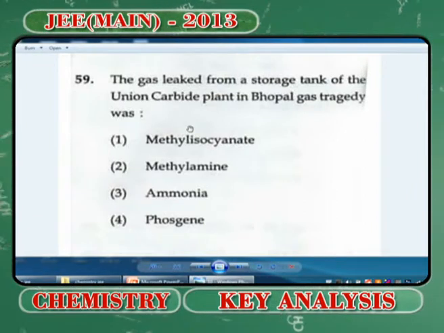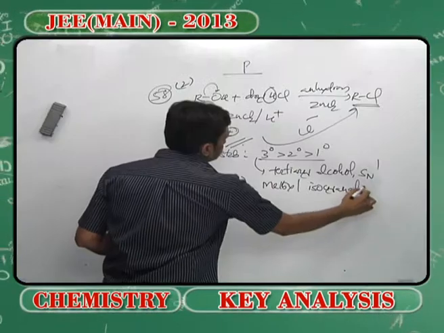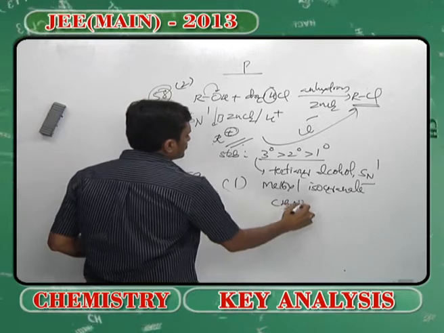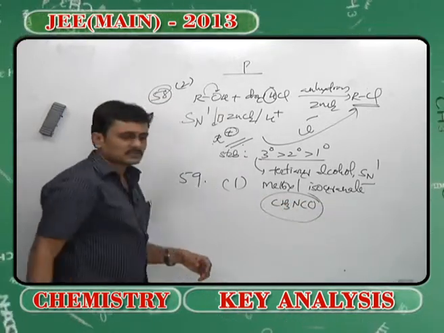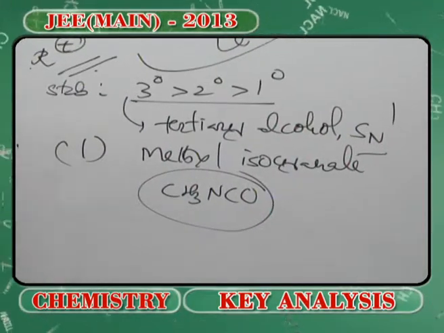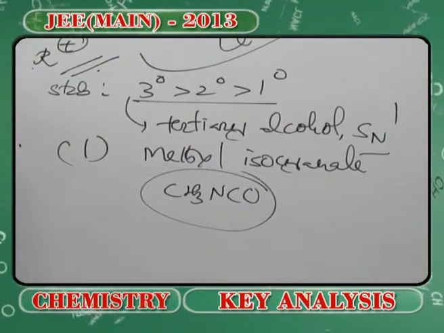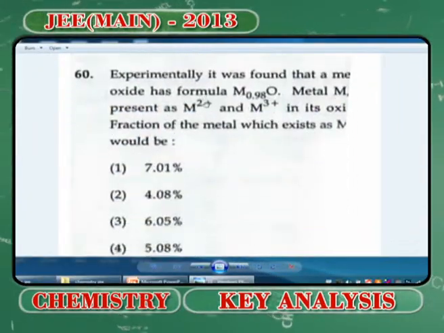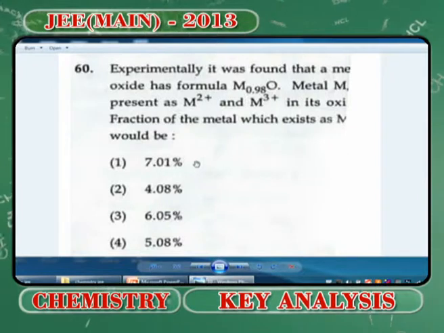methyl isocyanate, that is CH3NCO, is responsible, which is highly poisonous and easily mixes with the air. And then moving on to the last problem of this discussion, it's something which is based on non-stoichiometric compounds, right?